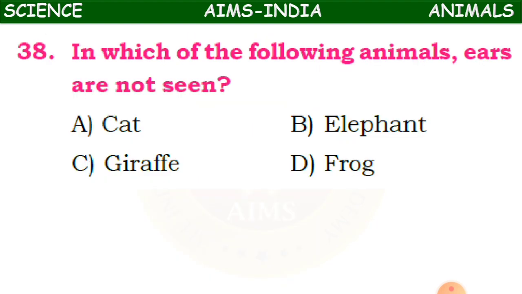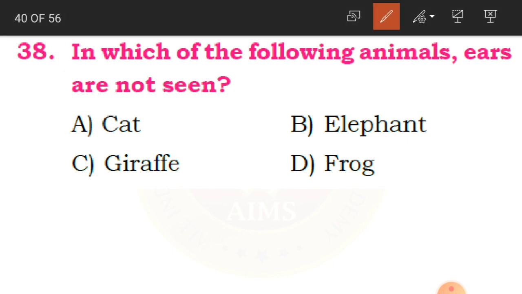In which of the following animals ears are not seen? In which of the following animals ears are not seen? Either cat, elephant, giraffe or frog. Where we cannot see the ears of this particular animal. Okay. Now the answer is very simple, frog. We cannot see the ears of the frog. Okay, children. So D option is the correct one.